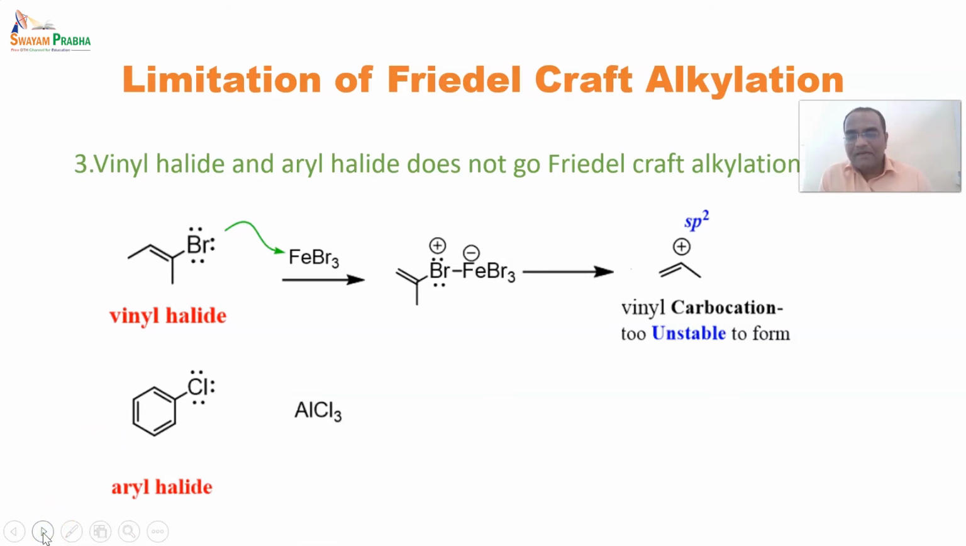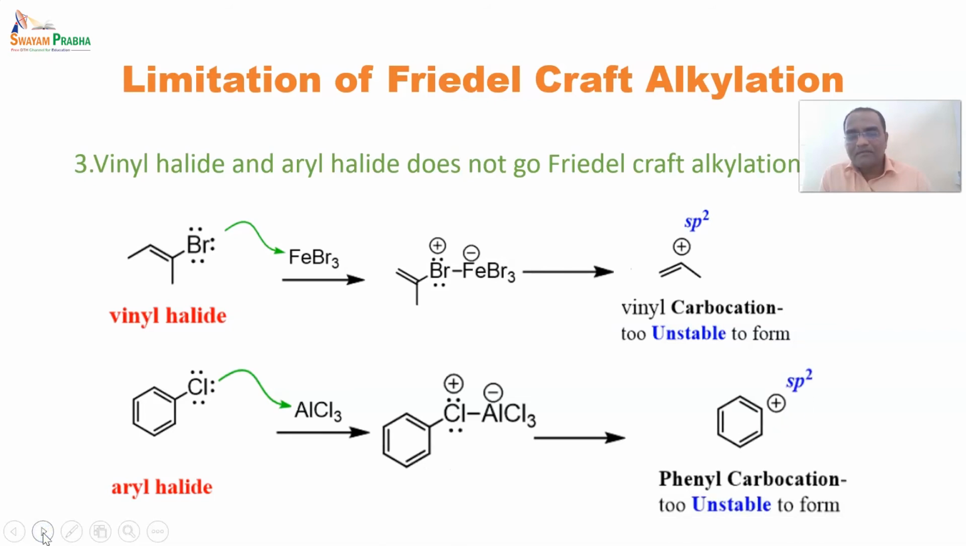Same in the case of an aryl halide. Chlorine is an electron rich center, it reacts with the Lewis acid and forms a complex, and as soon as it forms a complex, chlorine will carry away an electron with itself, leaving behind a carbocation. But the phenyl carbocation which has been formed is too unstable to react, and due to this there is no Friedel-Crafts alkylation in the case of an aryl halide also.